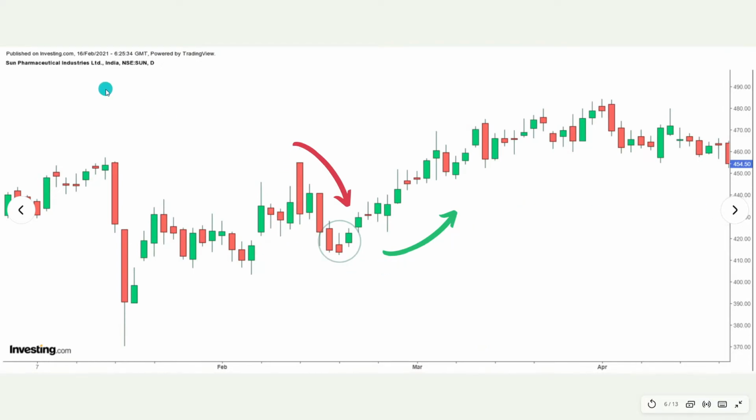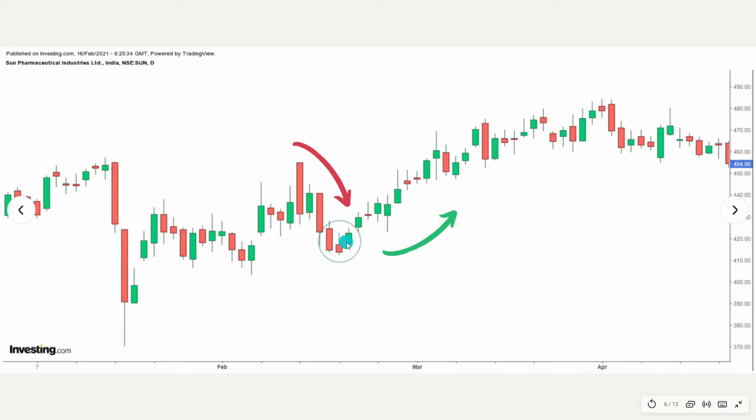You see, this is Sun Pharmaceuticals, on a daily chart. 1, 2, 3, 4, 5 sessions it fell. There's a big bear candle here, followed by an inverted hammer. Then there's a good uptrend. This is also a Morning Star, a beautiful Morning Star, and then the uptrend follows. There's a small downtrend, then the uptrend follows. So again, a Morning Star: a downtrend followed by an indecision candle with long wicks, then a big fat bullish candle.